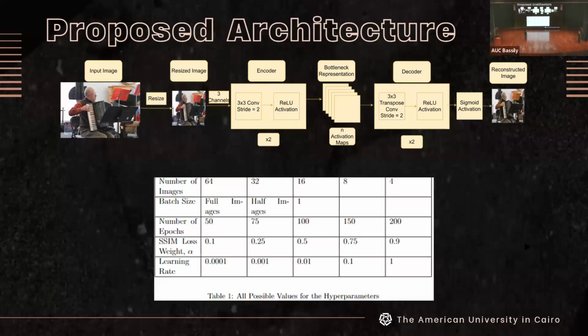As you can see here, these are all the hyperparameters that we have experimented on. We have tried each and every single one against each other, and then we have produced the best results. The hyperparameters we have experimented on are the number of images, the batch sizes, the number of epochs, the SSIM loss weight alpha, which I'll shortly show you, and the learning rate.